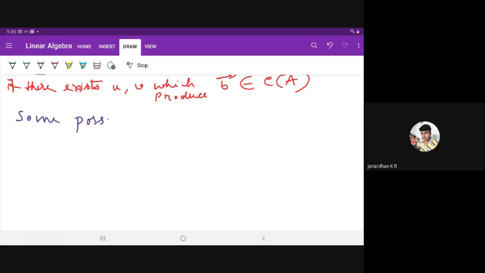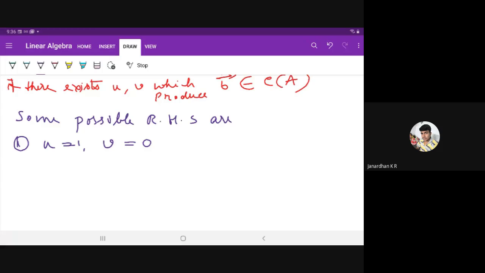Some possible right hand sides are, for u is equal to 1, v is equal to 0. I will take a simple example.